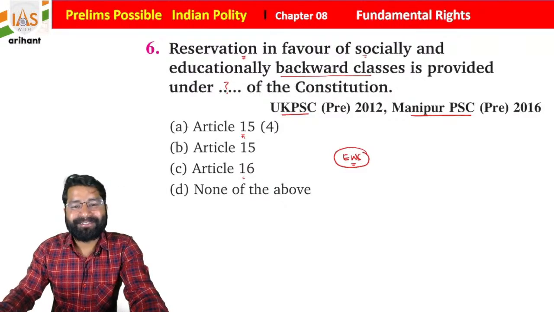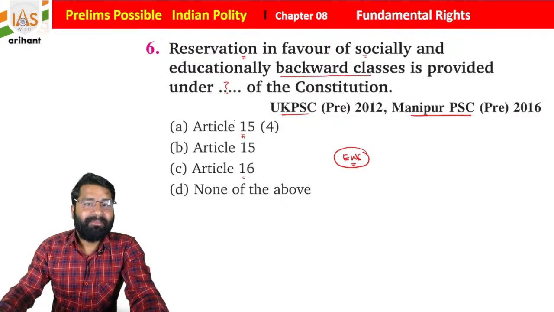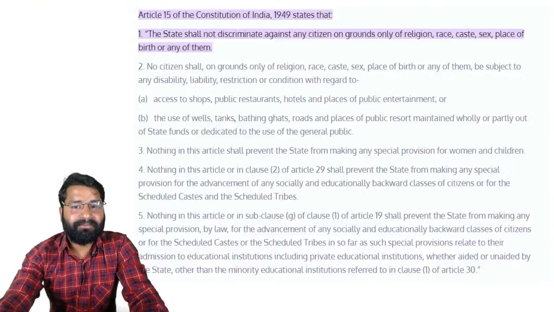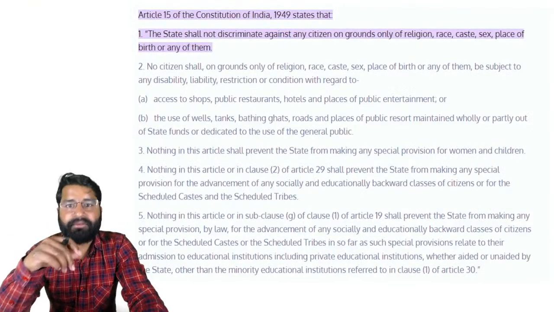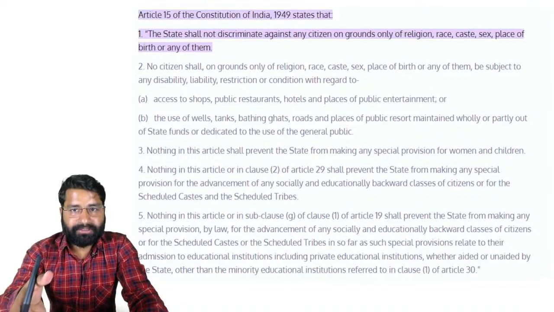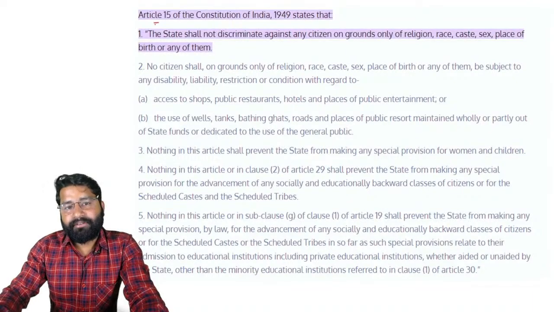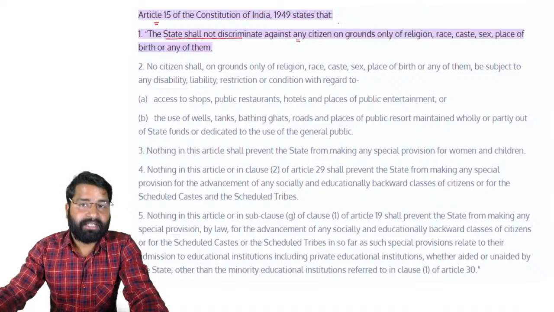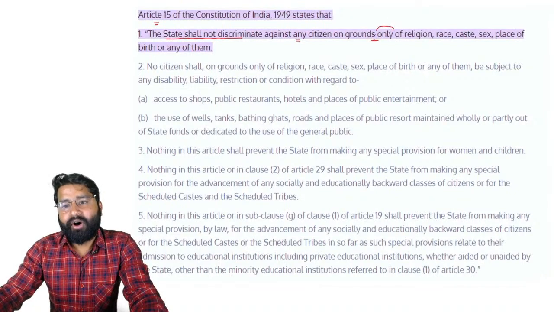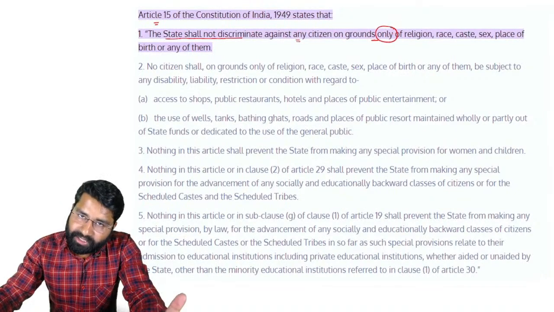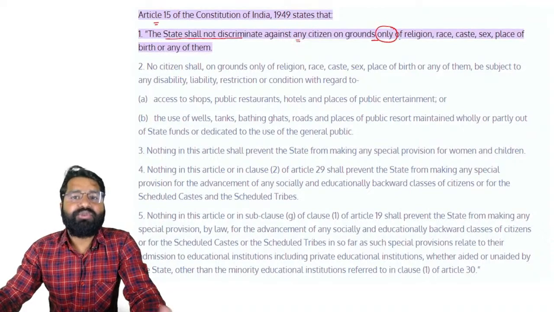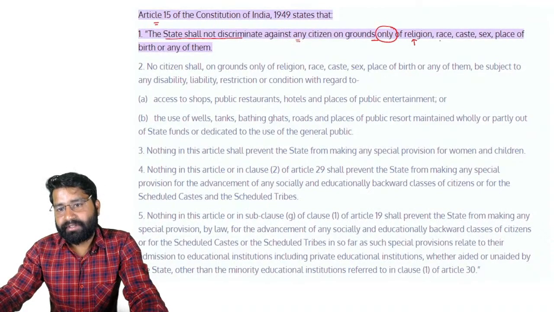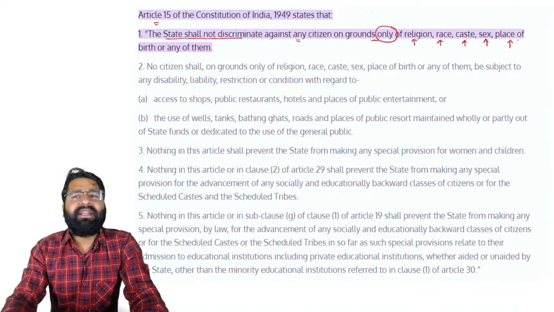What you find, students, is that I have just added some data for you. First I will explain that, and after that we go for the options once again. Article 15 of the Indian Constitution states that the state shall not discriminate against any citizen on the ground only of religion, race, caste, sex and place of birth, or any of them, students.